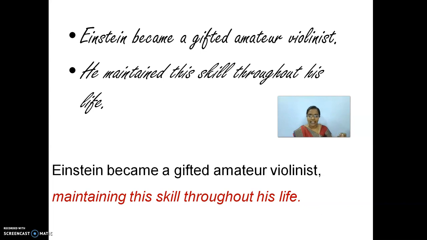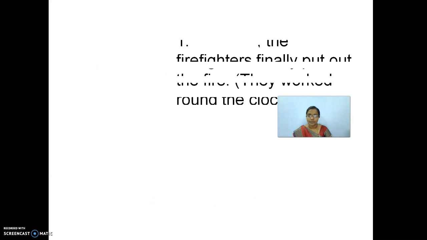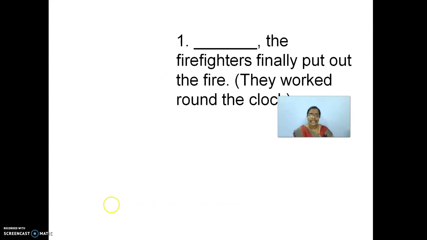Einstein became a gifted amateur violinist, maintaining this skill throughout the life. When you change this verb form, here it is maintained. When you change the verb form, children, wait for a while. When you change this verb maintained into maintaining, you can see, you can combine the sentences over there. Are you clear with this? Shall we enter into the examples now? Okay. What is the first example?